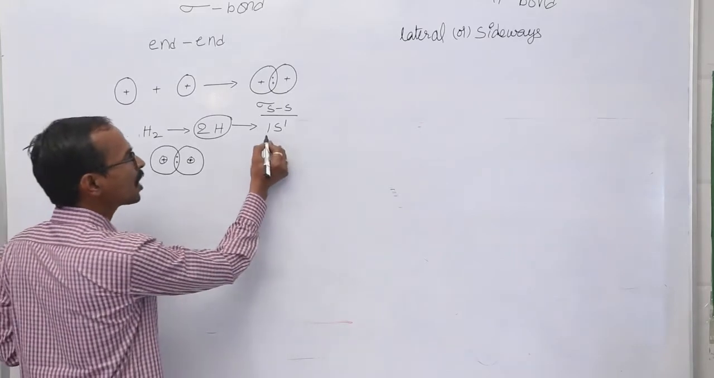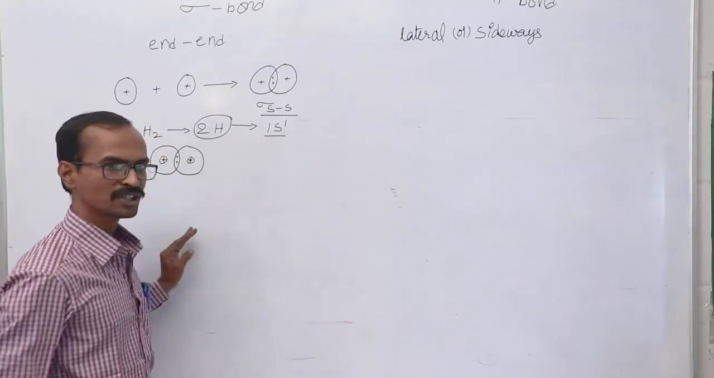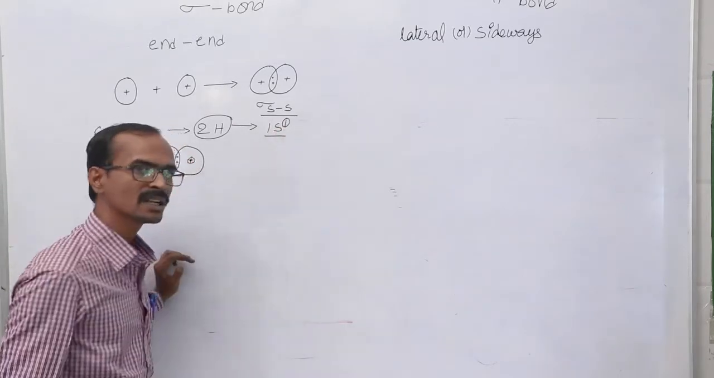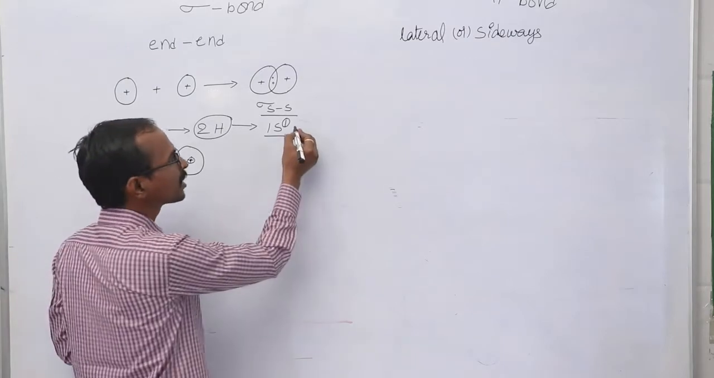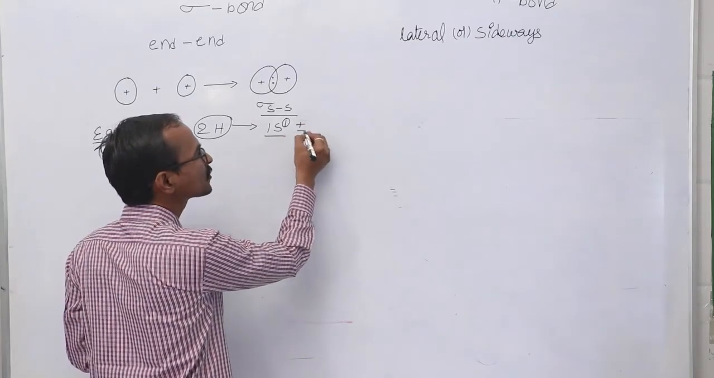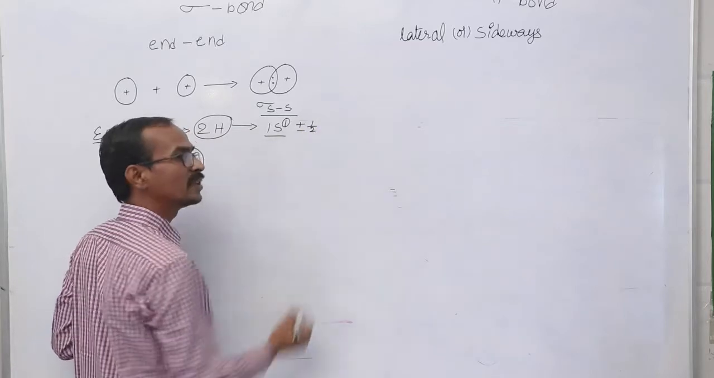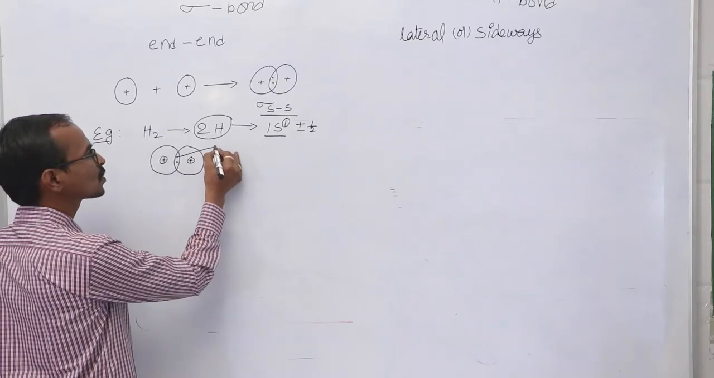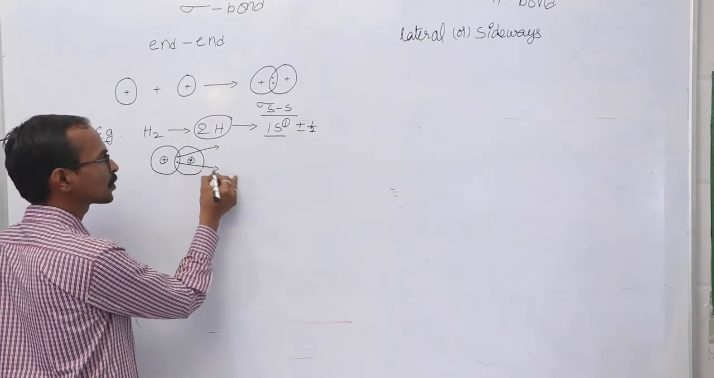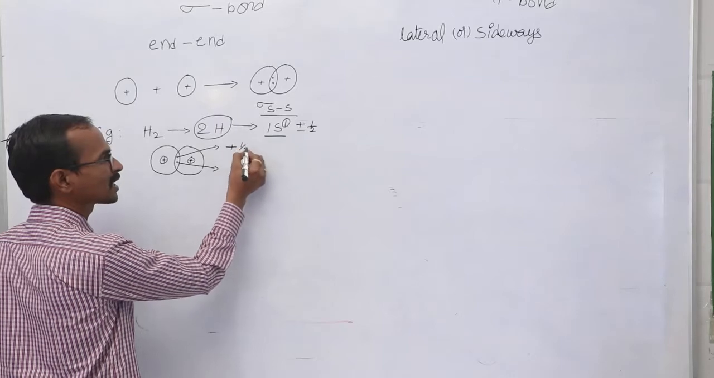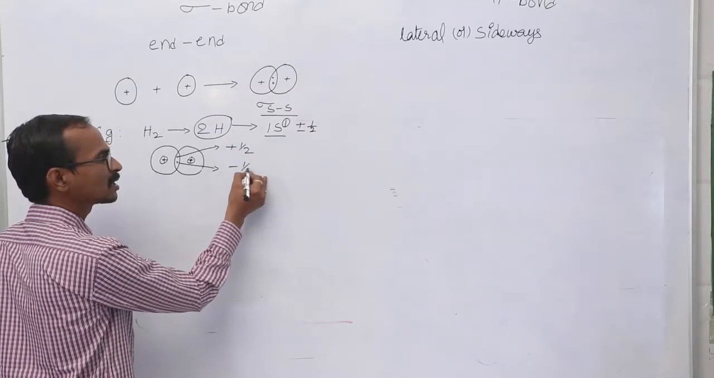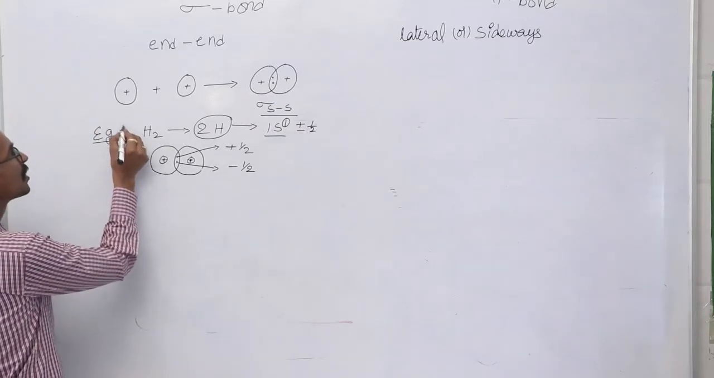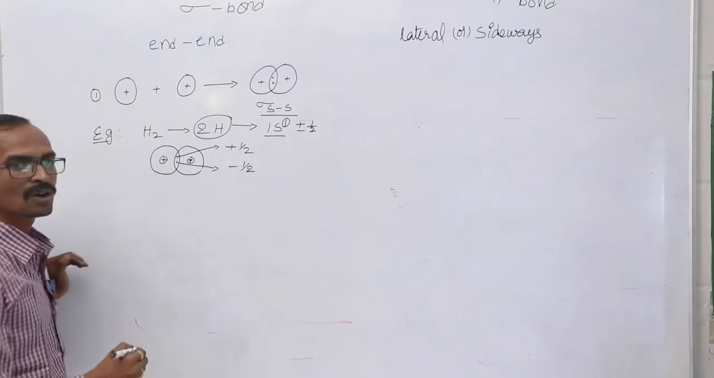Before the bond formation, the one and only unpaired electron present in the 1s orbital might have either plus half spin or minus half spin. We cannot predict the spin of the electron. But after the formation of this covalent bond, after the overlapping process, one electron has plus half spin and the other has minus half spin. This is the first process in the formation of a sigma bond.